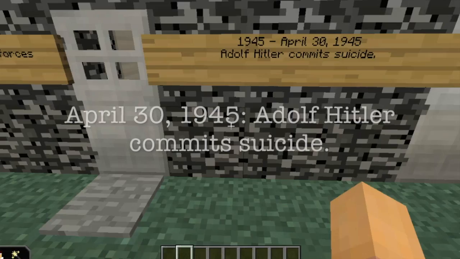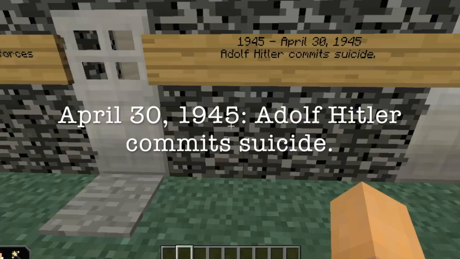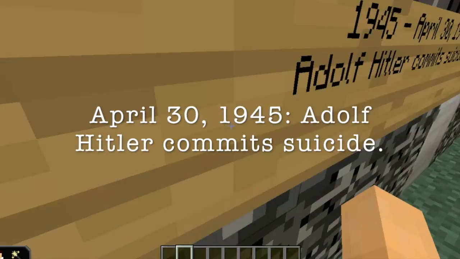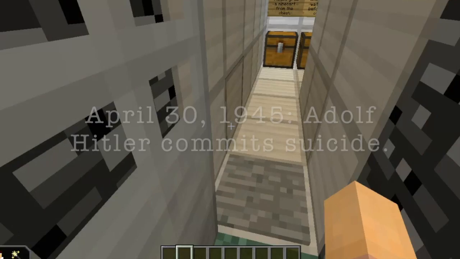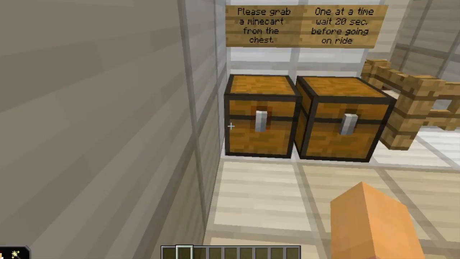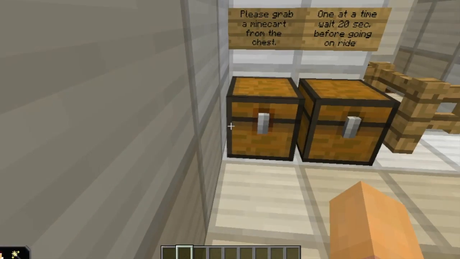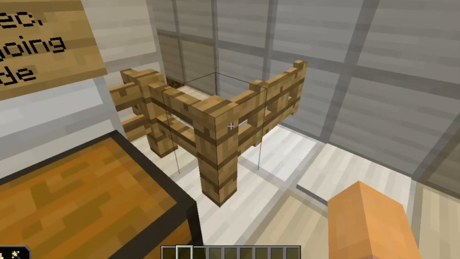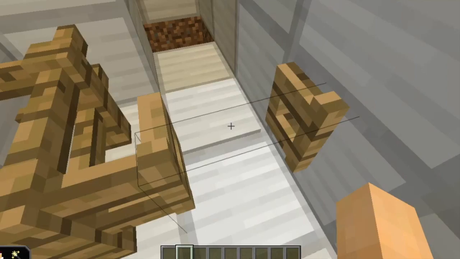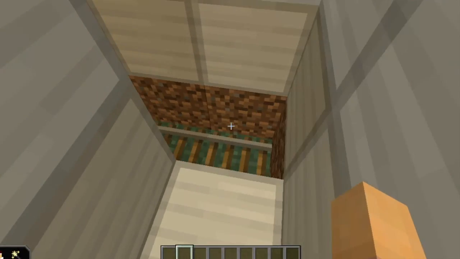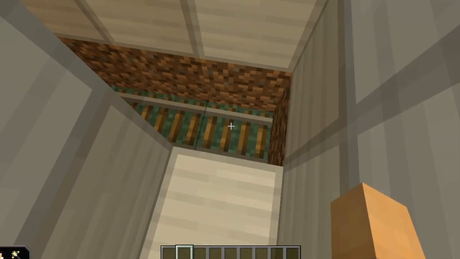Welcome to the Adolf Hitler Commits Suicide exhibit. As you enter this exhibit, you see two chests. Please get a minecart and walk through the gate on your right. I am going to be walking through this exhibit to give you a slower, more in-depth look at this exhibit. Here, you place your minecart and you will ride it.